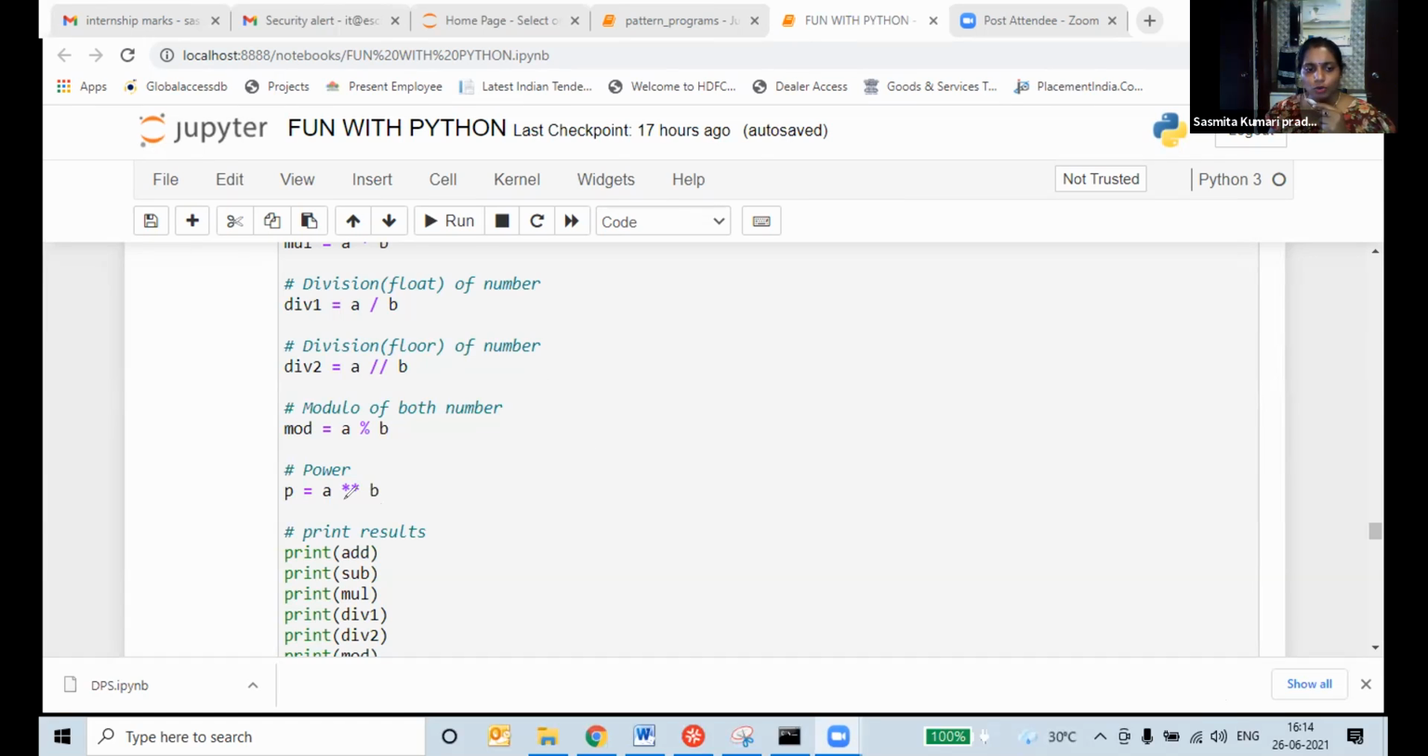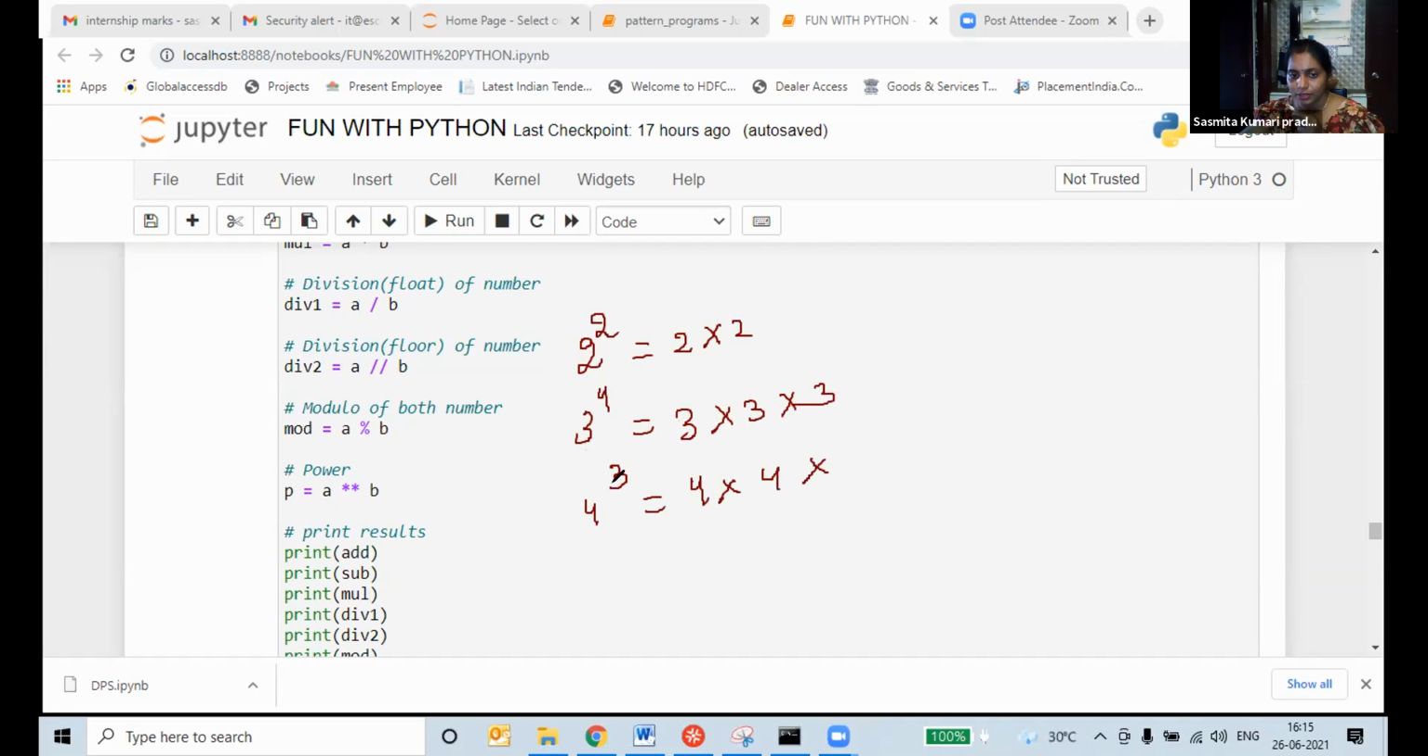See students, we will go for this one, power. What is power? I will tell you quickly. See, 2 power 2 means 2 multiplied 2. If I give 3 power 4, what is the answer? 3 multiplied 3 multiplied 3. That is called power. If I give 4 power 3, what is the answer we will get? 4 multiplied 4, how many times do I write? Sorry, here 3 times we have to write 4.